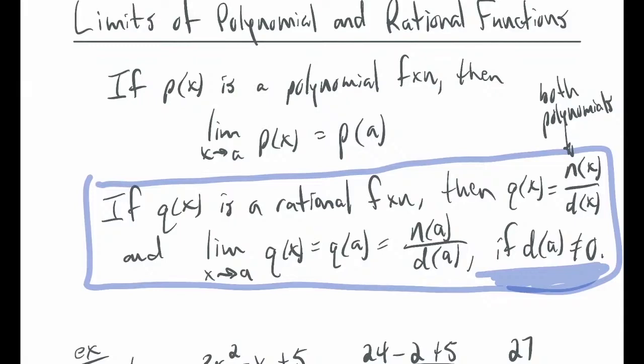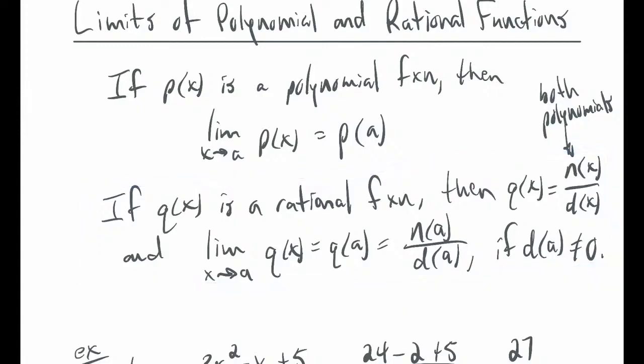We could have rephrased this. Instead of referring to the denominator, which I wanted to do to be more specific because we're focusing on the denominator in these examples, you could rephrase this as: if a is in the domain, then such and such. So this is also saying all rational functions are continuous at all the numbers in their domain. Now that we have what continuity is, if we go back and look at them, these imply continuity for those function types.